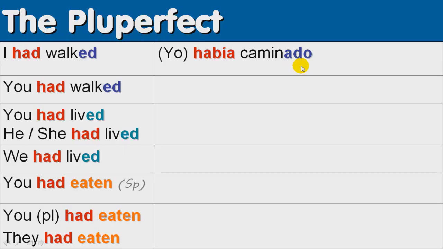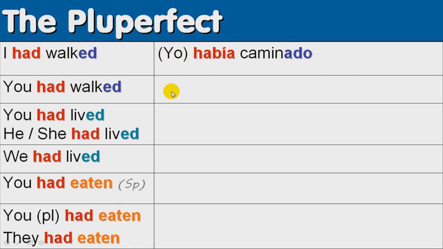For those that haven't studied the lesson on past participle, this is very simple. For AR verbs, we drop the AR and we add ado in all cases. ER-IR verbs, we drop the infinitive ending, the ER or the IR, and we add ido, I-D-O. But we'll see this in action. I had walked, yo había caminado.